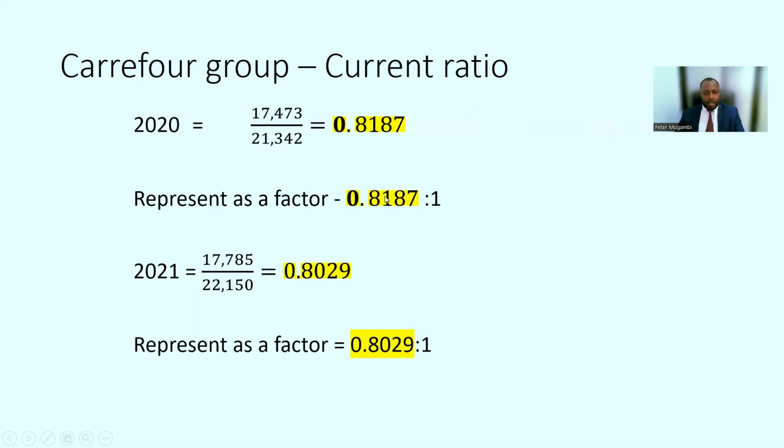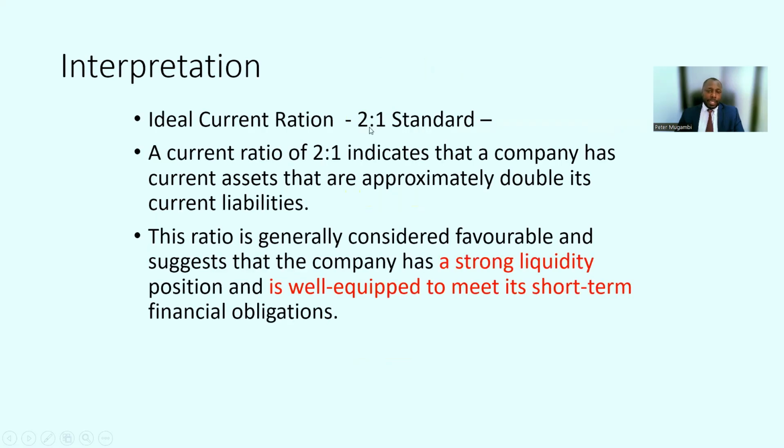And when you look at Carrefour here, their ratio is below 1, and the standard or the good one should always be 2:1. Again, 2 here simply means that the company is holding 2 assets for every current liability it has.